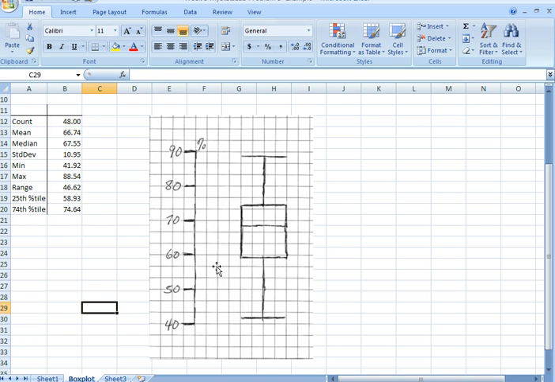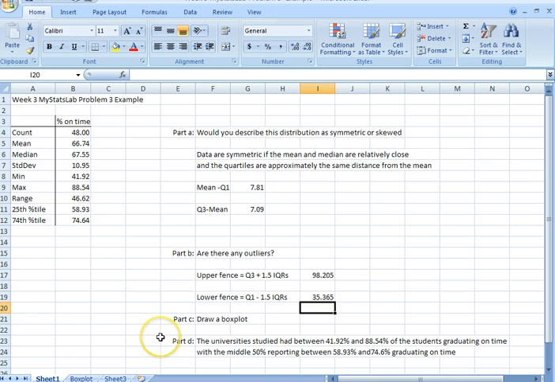We'll look at what I have here, and we'll see that to draw a box plot, we have to draw horizontal lines at the upper and lower quartiles and at the median. So we have that here, and I box it in. Then we draw vertical lines up to the max and down to the min, and there we have it. That's how we draw our box plot. Let's go back to the first sheet, and we'll end this problem with part D.